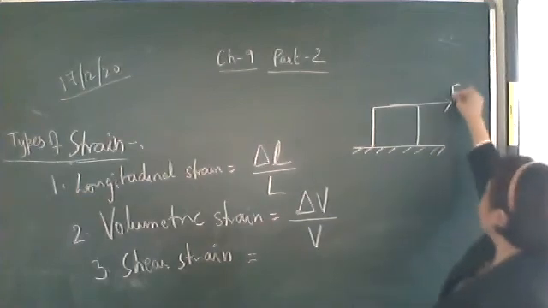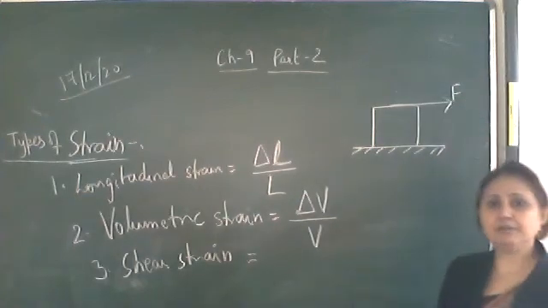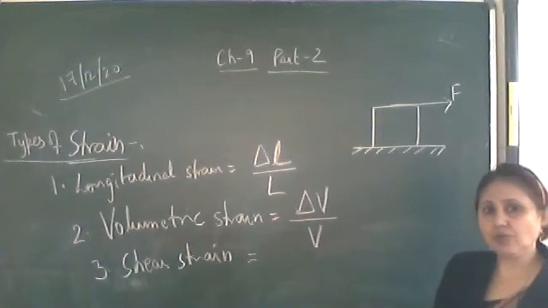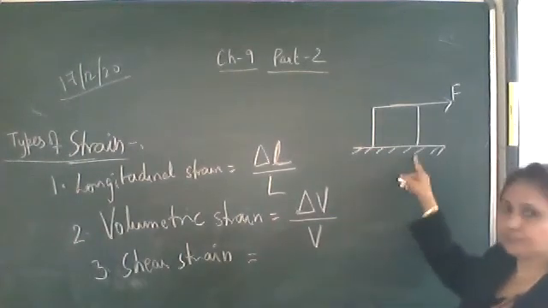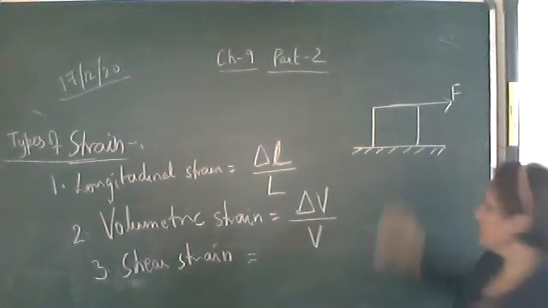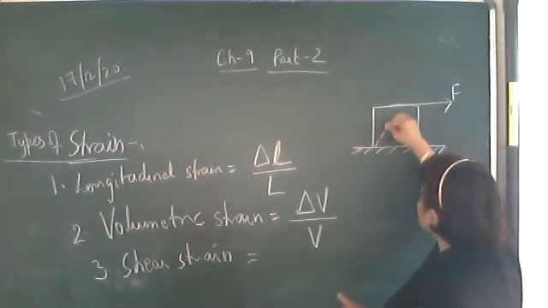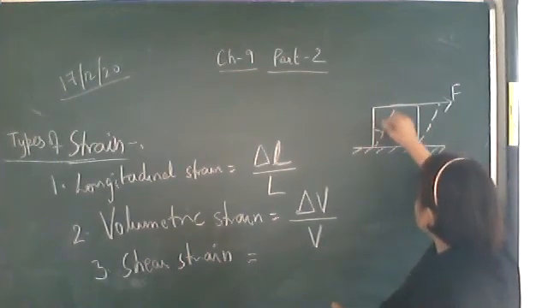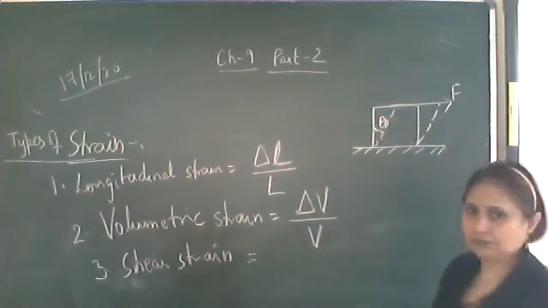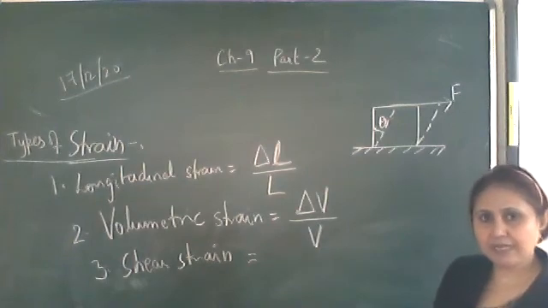That is the deforming force which is tangential to the upper face. So what happens? The shape of this body changes. As the lower face is fixed, it cannot move. So due to this tangential force, this body is twisted by an angle theta.